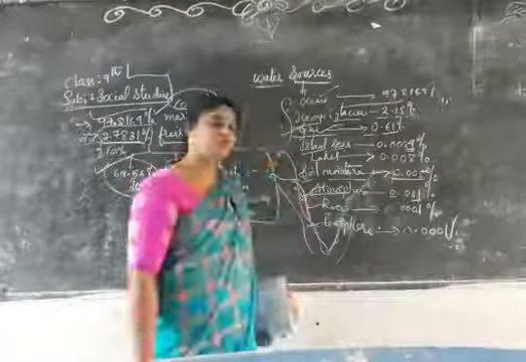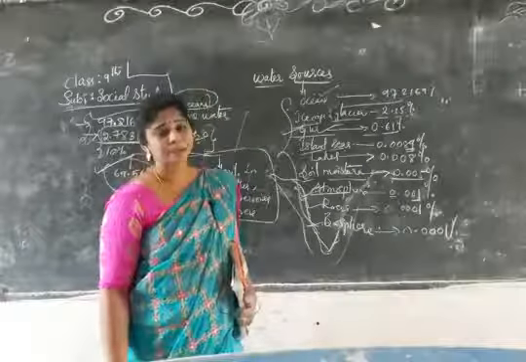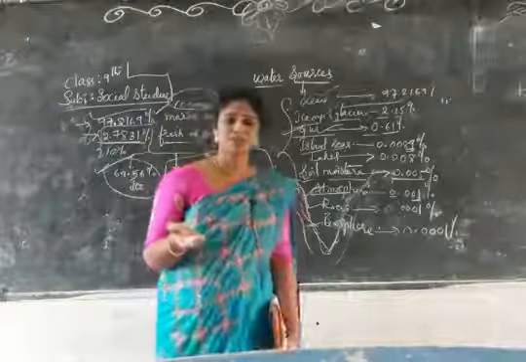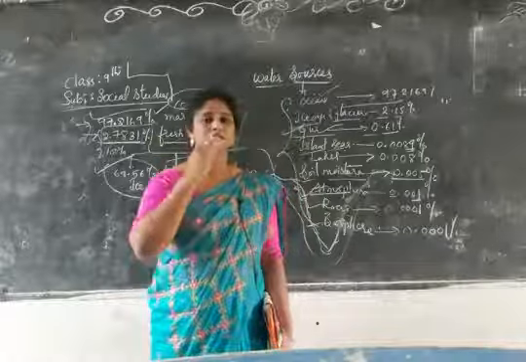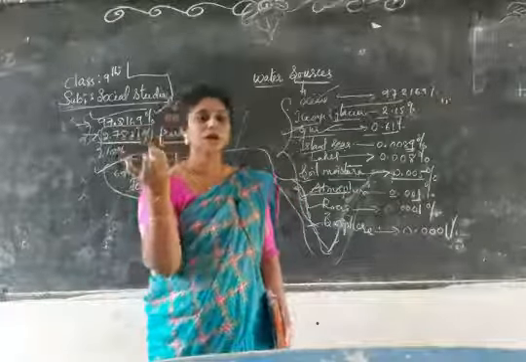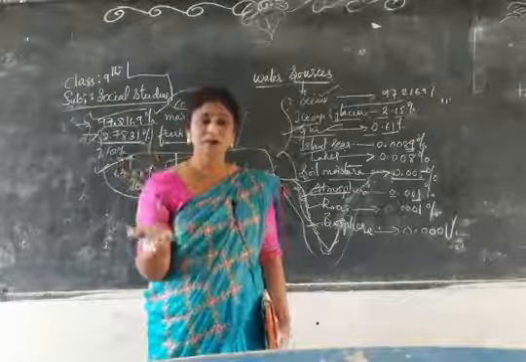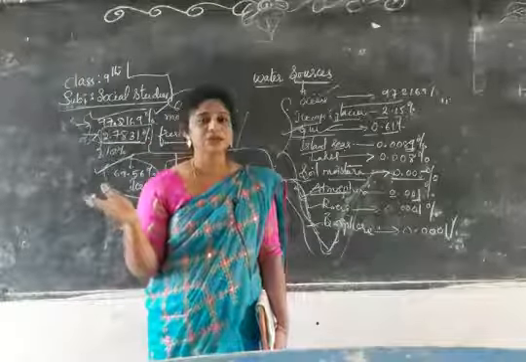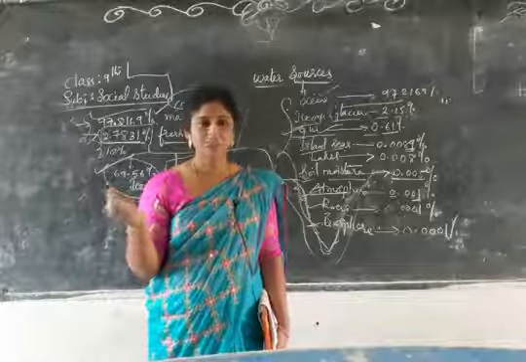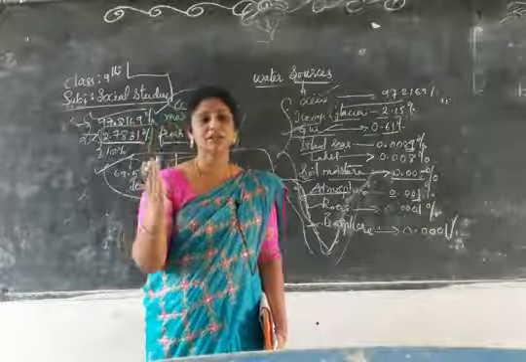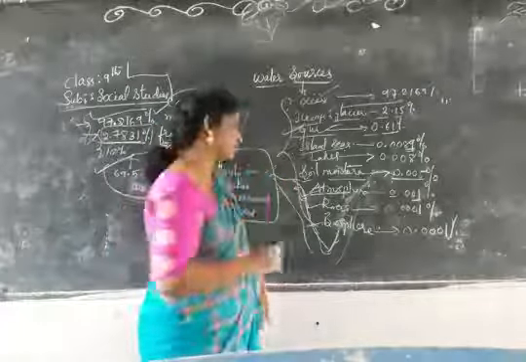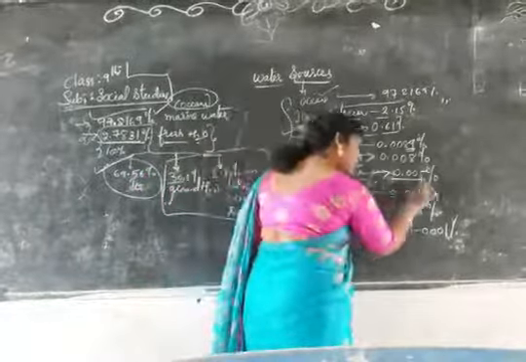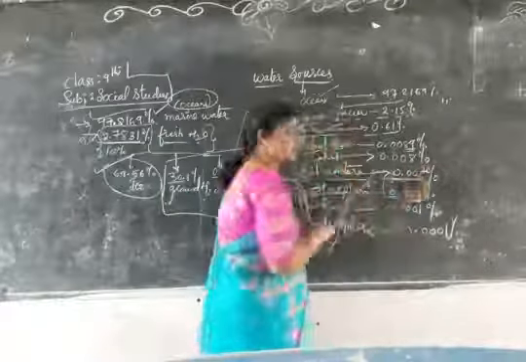How will water get into the atmosphere? By many methods. Through evaporation, the water gets evaporated into the atmosphere in the form of water vapor. From the plants also, water gets evaporated into the atmosphere in the form of water vapor by the process called transpiration. That whole amount comes under 0.001% only.